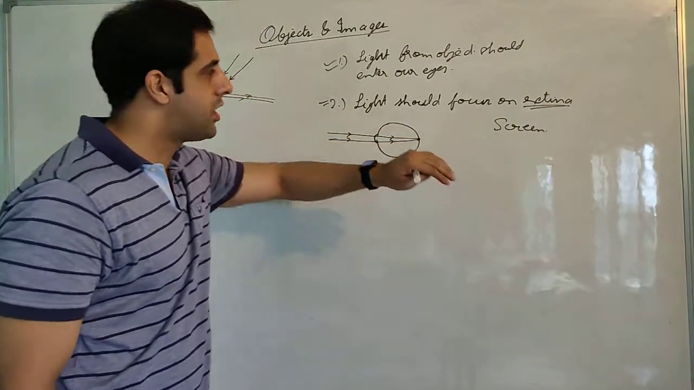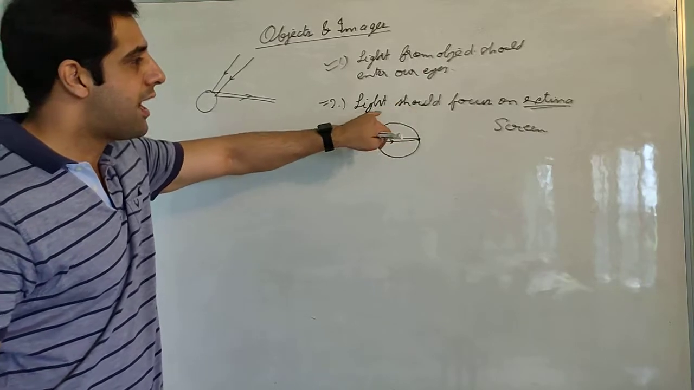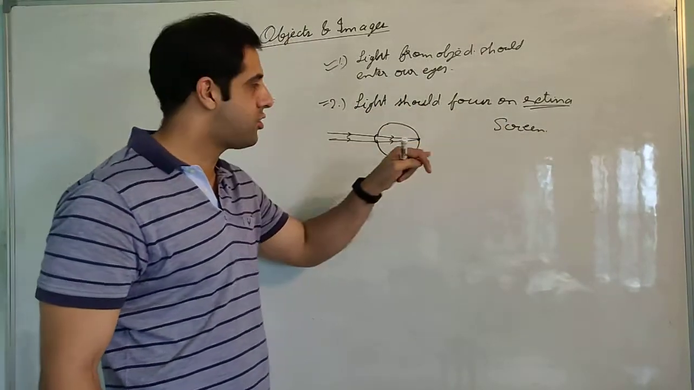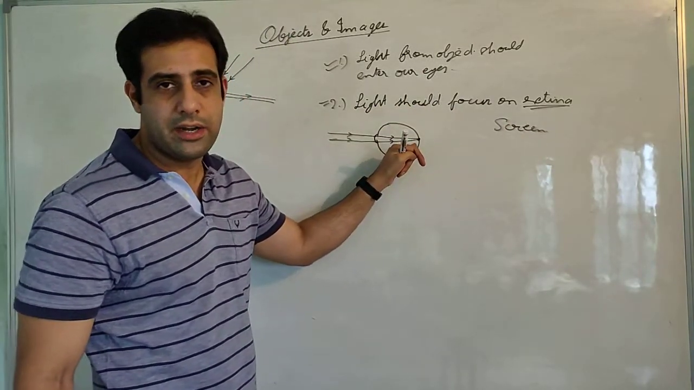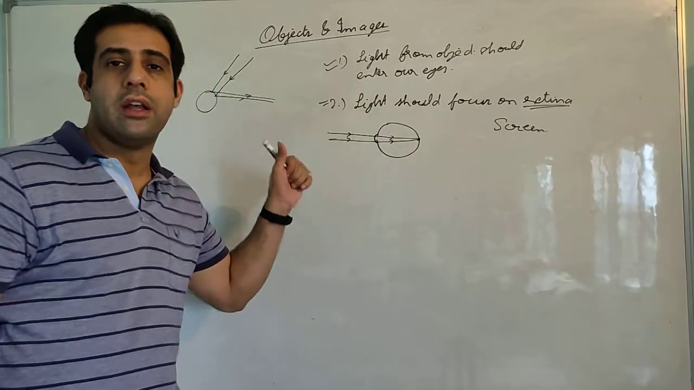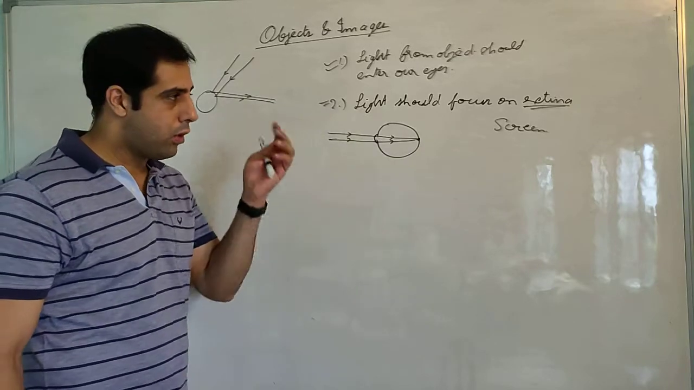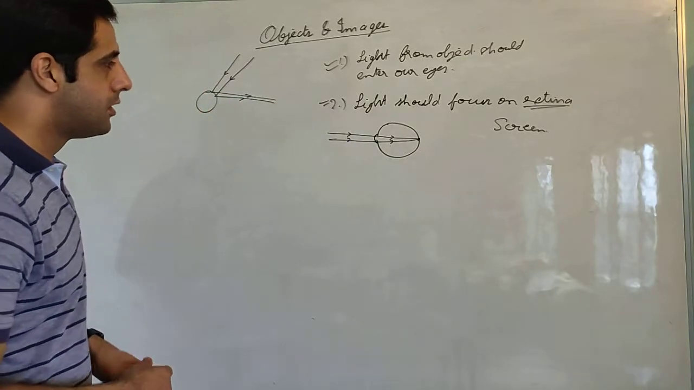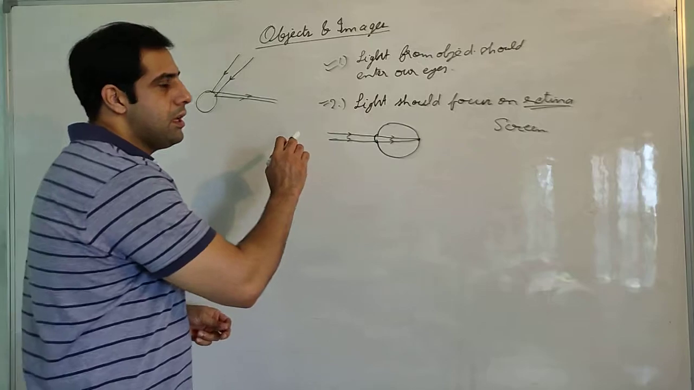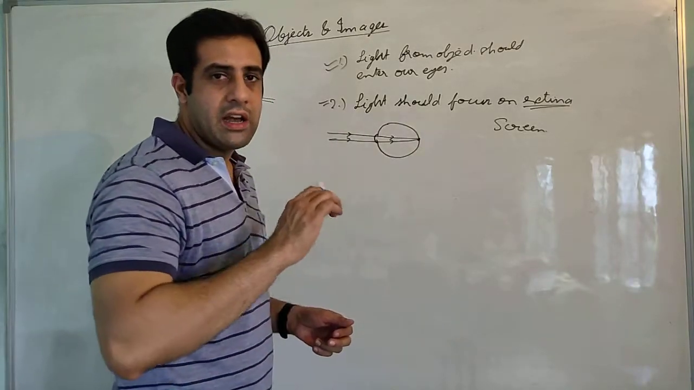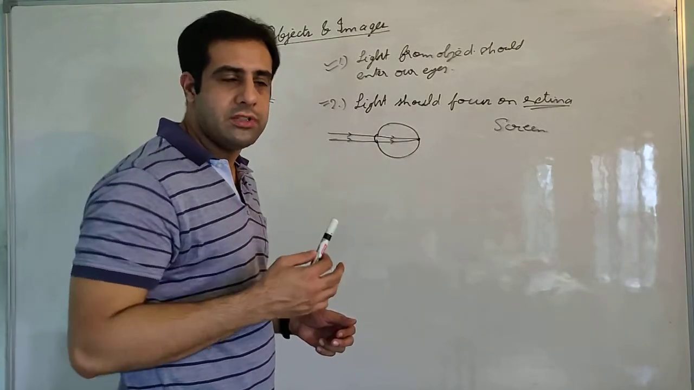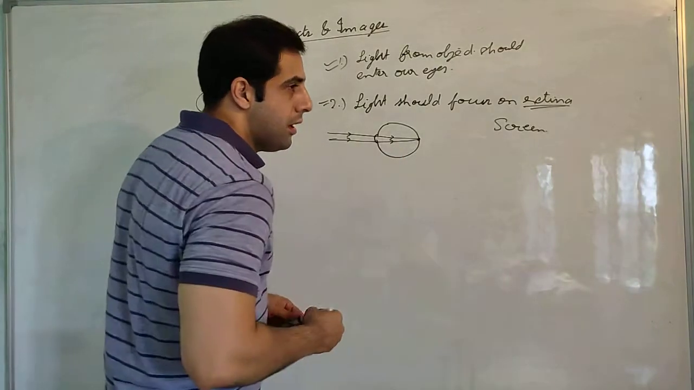On the screen also the condition remains the same. The light should focus on the screen. The light should meet, just like it is meeting on the retina, it should meet on the screen. If it does not meet on the screen, the images will be very blurry. We will not be able to focus on the image. So to form an image of an object on a screen, the light should meet.